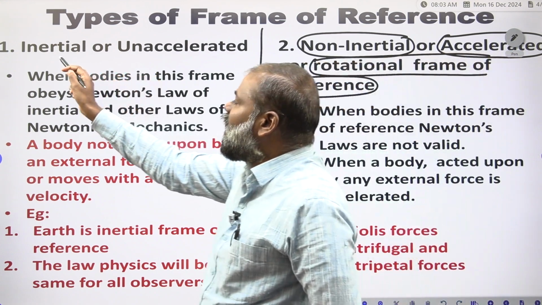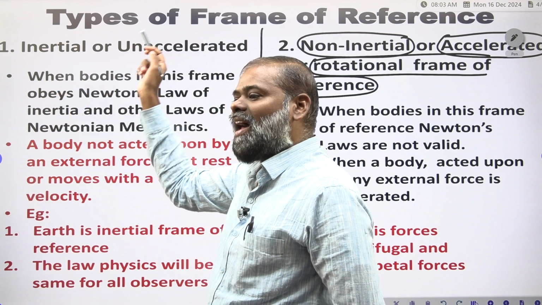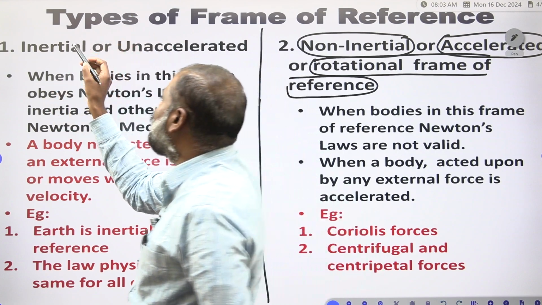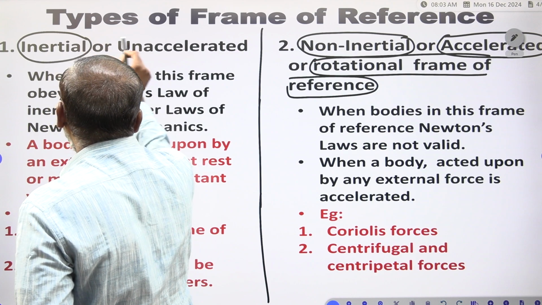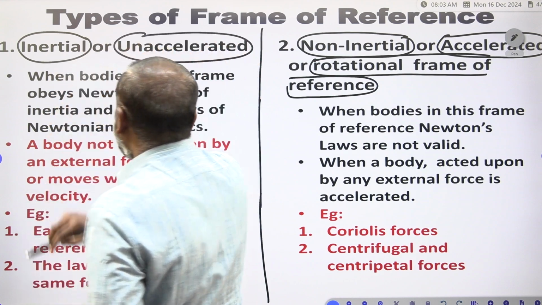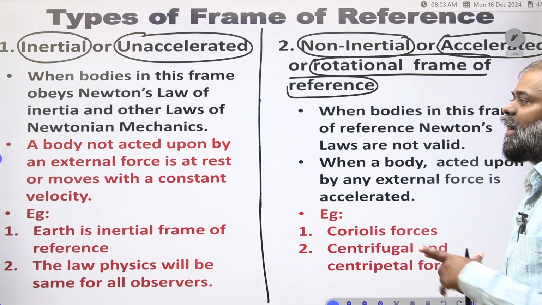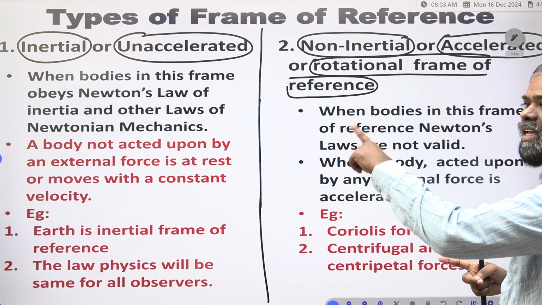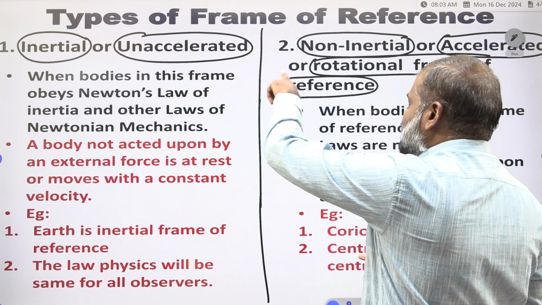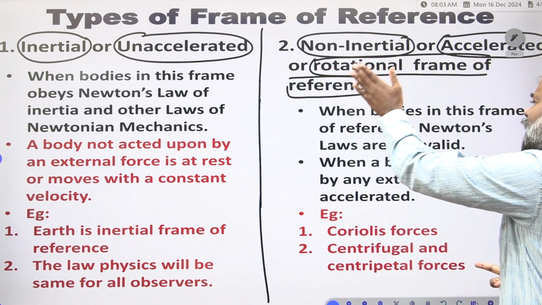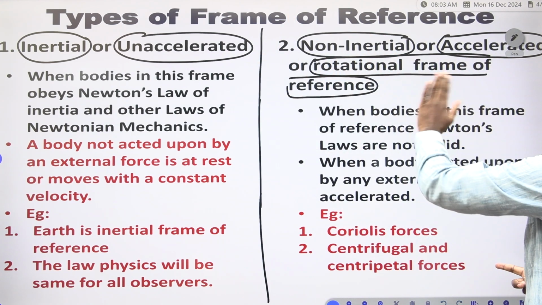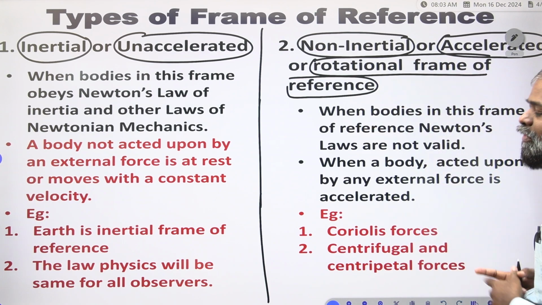Here you have to see, for inertial frames or unaccelerated frames, only two names are there. Types of frame of reference: the first is inertial or unaccelerated, and here non-inertial, accelerated or rotational frame of reference is there.